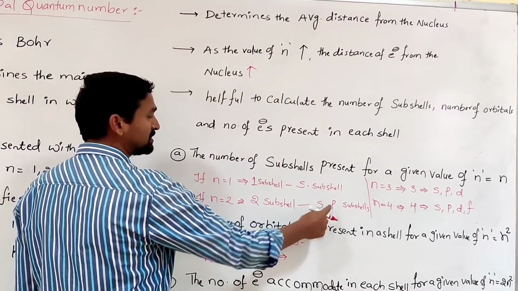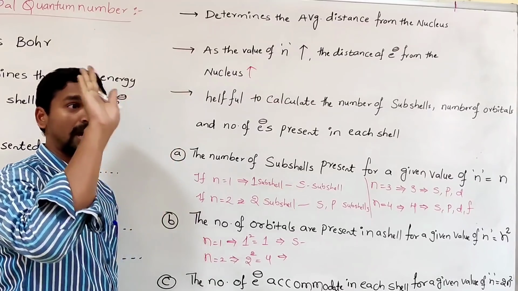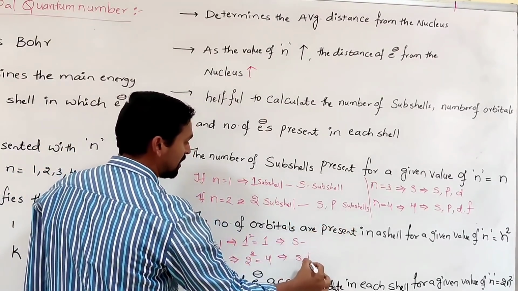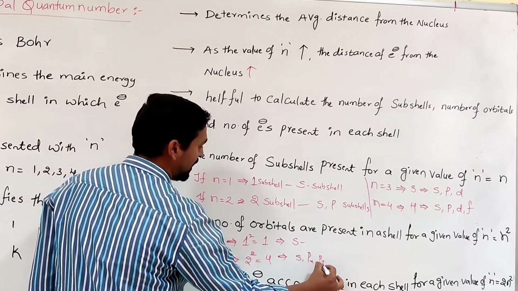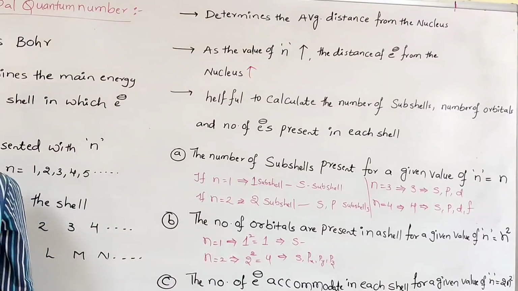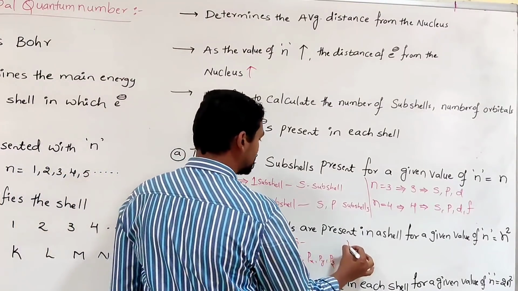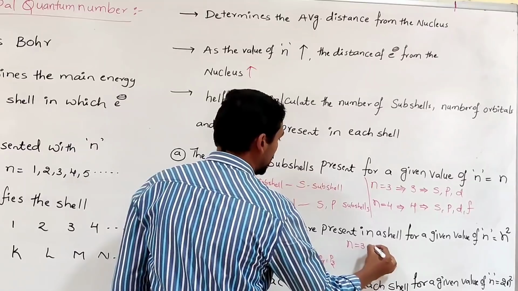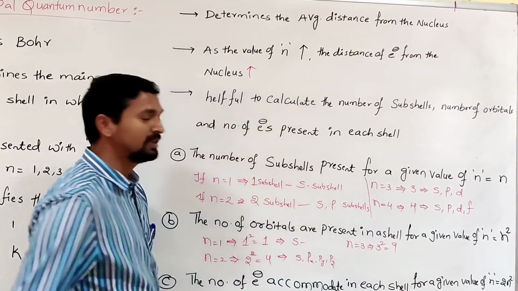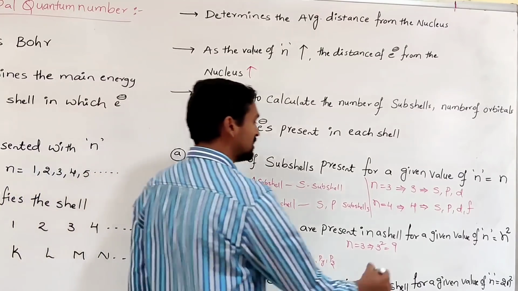In the 2 subshells, how many orbitals are present? 4 orbitals are present. In the s subshell, the s orbital. In the p subshell, px, py and pz. Like that, 4 orbitals are possible. If n is equal to 3, how many orbitals are possible? 3 squared, which means 9. So what are those 9?